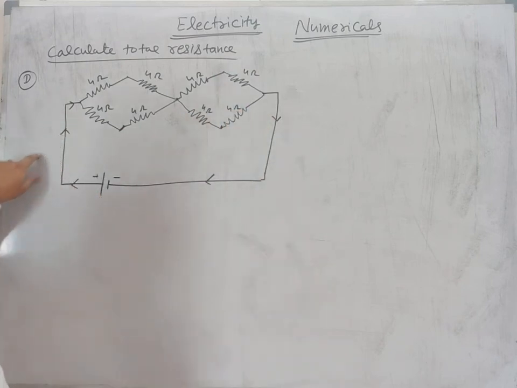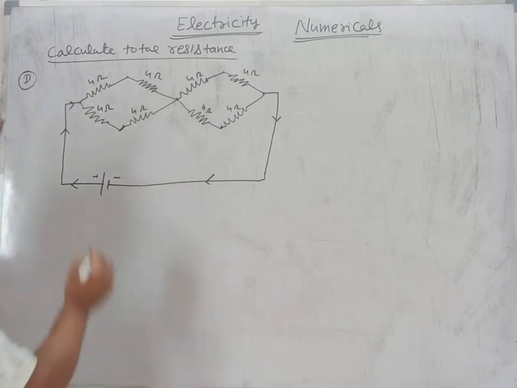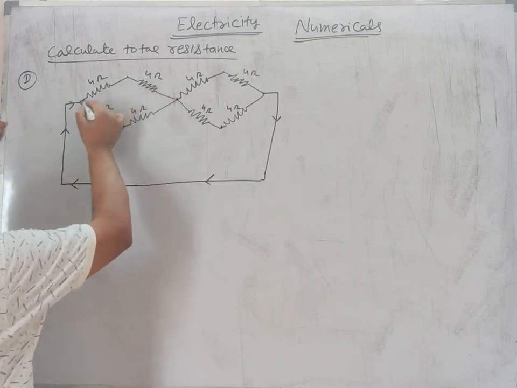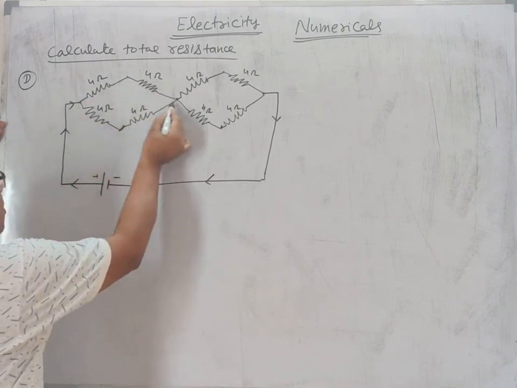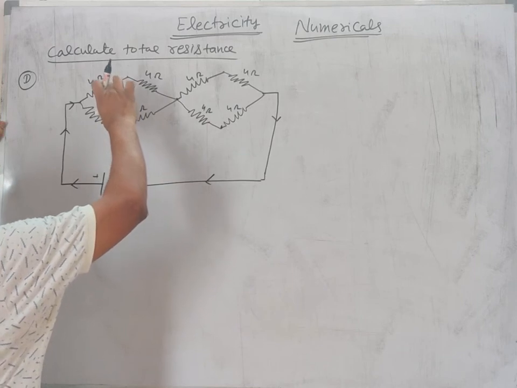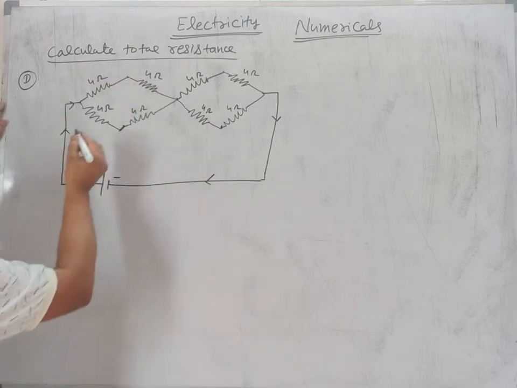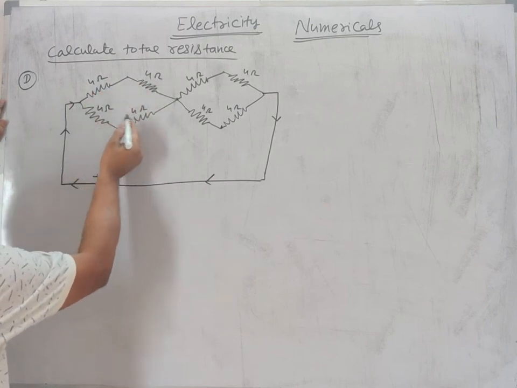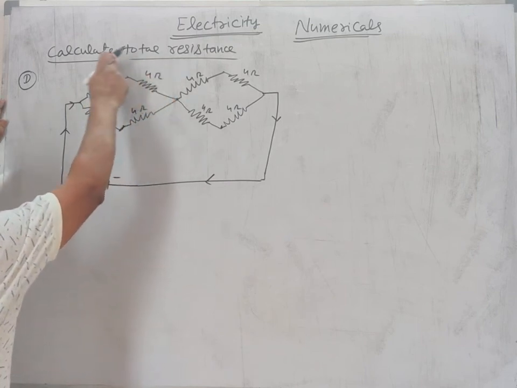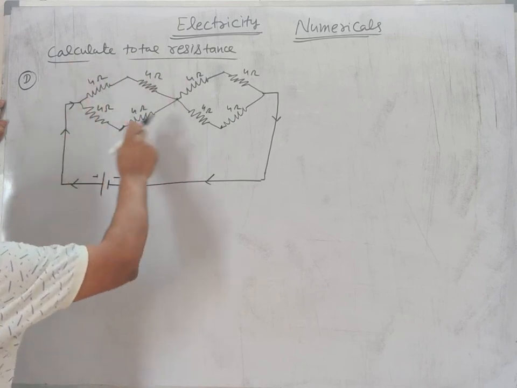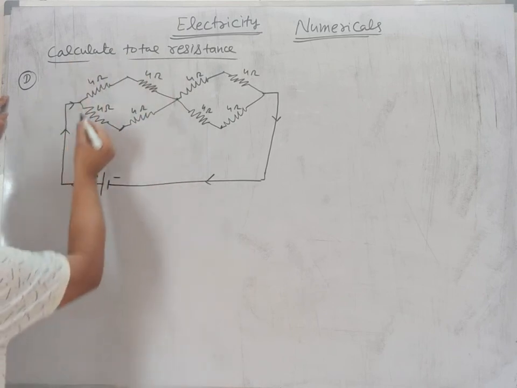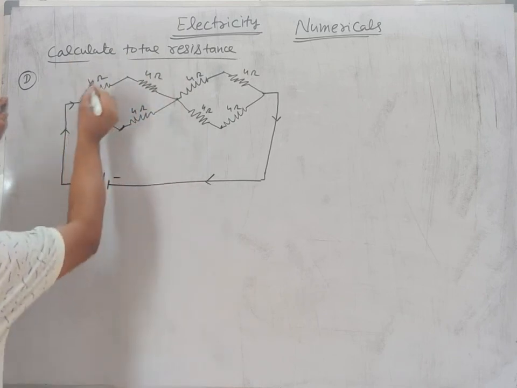Direction of current is shown here. Current will move from here to here. From there, current is divided into two parts. These two are in series and these two are in series, and these two series are in parallel. So here R1, R2, R3, R4. At first we are finding the total resistance of this first part. So let it be series A.